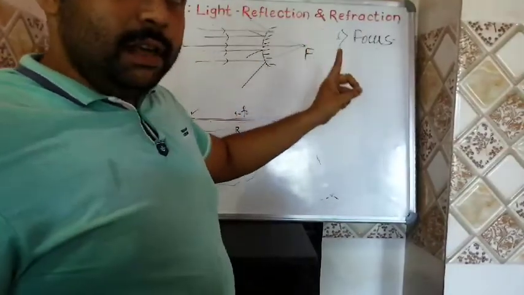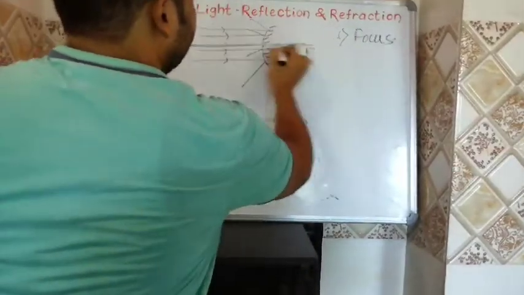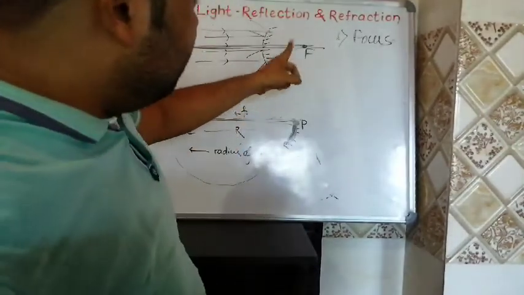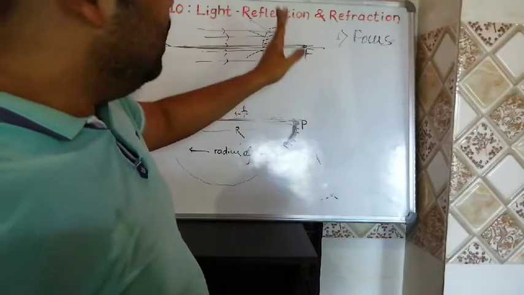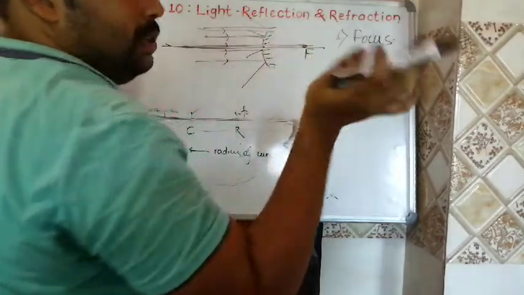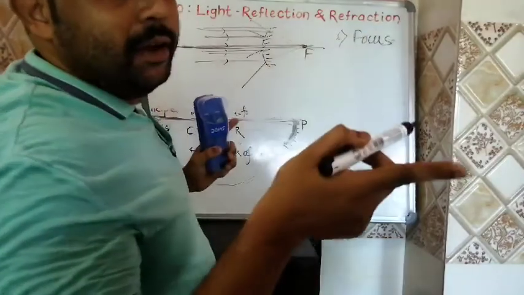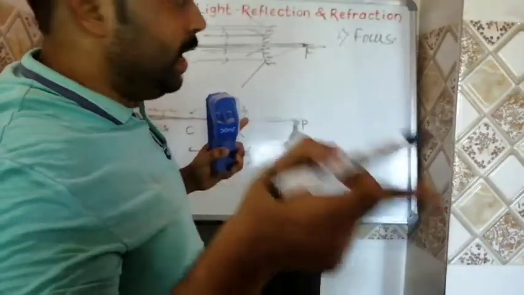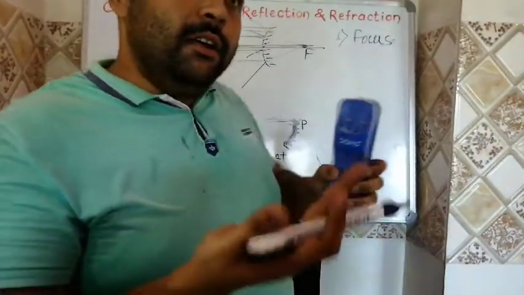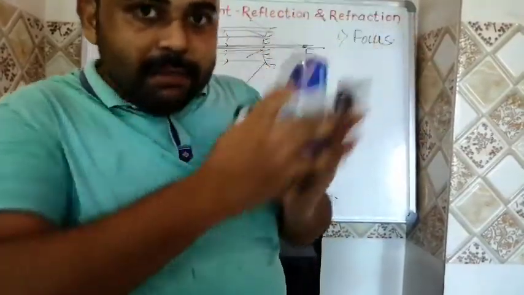So focus is nothing but a point on the principal axis. This is the principal axis. The focus has to be situated on the principal axis. So focus is a point situated on the principal axis at which the rays of light coming parallel to the principal axis will meet. At which point will they meet? They will meet at focus. There are two chances. They may meet directly or they appear to meet. It means they won't meet directly, so we have to extend them in backward direction.